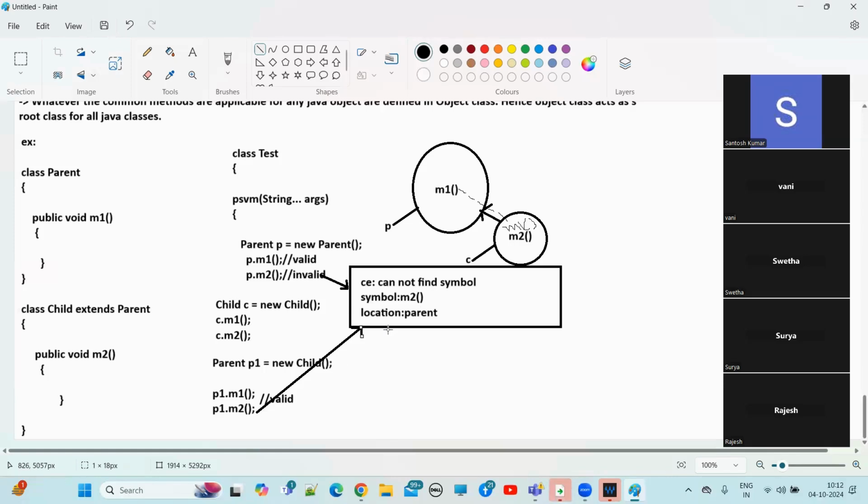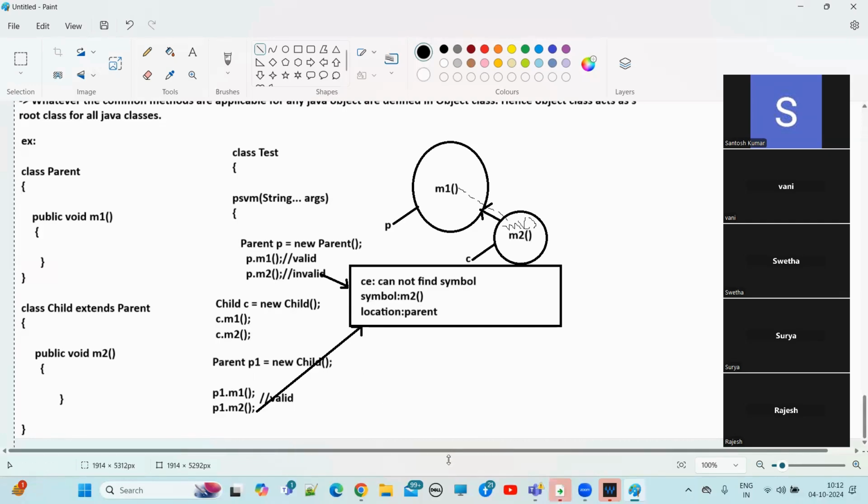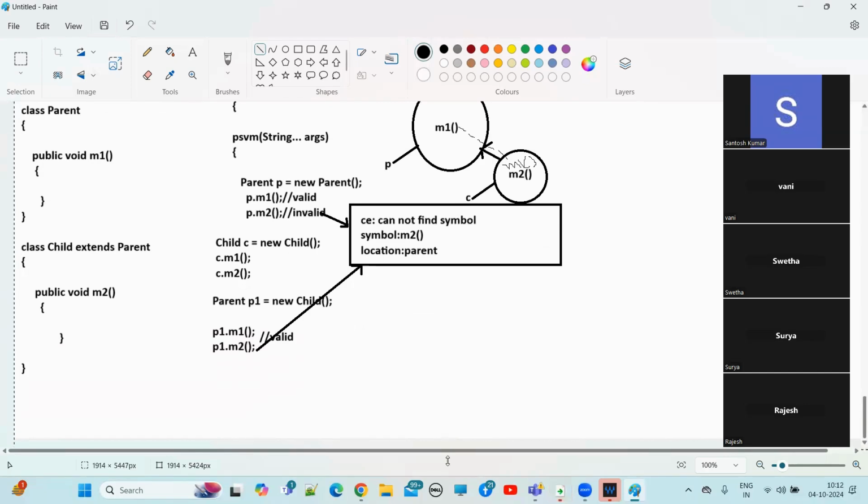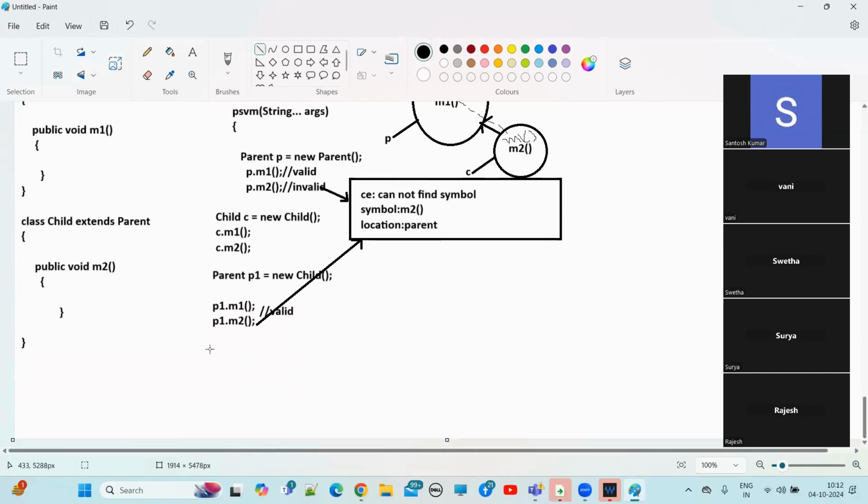Now I'm writing one more scenario, then we can close this topic. Already 10:12, right? We can close.